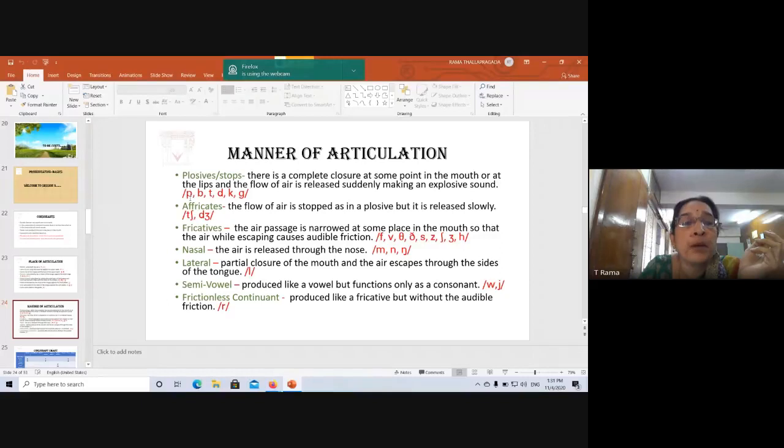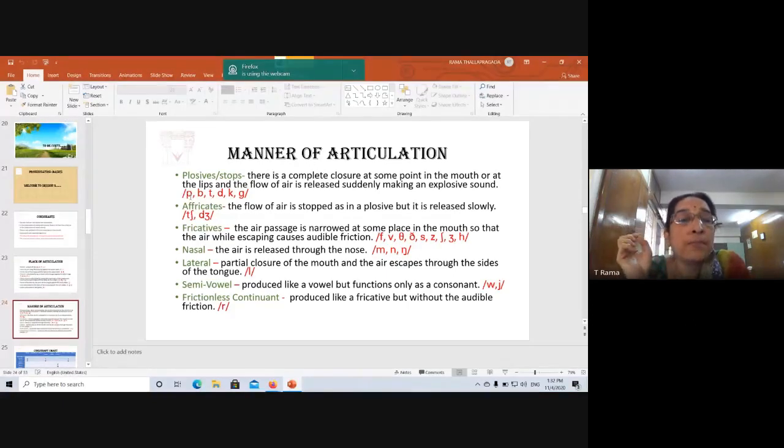Before you say p, what happens? The lips are closed, right? And the air pressure builds up behind the lips. Can you experience that? Are you all trying to produce this sound? Say p, and then you release it with a puff. Like in our languages, we have k, g, ch, right? Same way here, p. So air is released along with the sound. The air is stopped behind the lips, and then suddenly it is released with a puff of air, which is called an explosive sound. That's it.